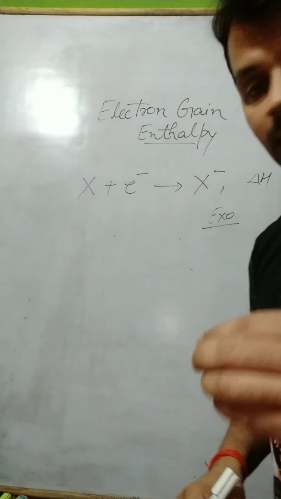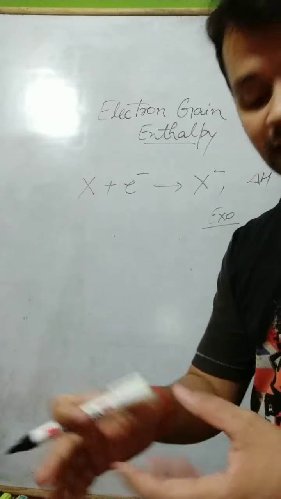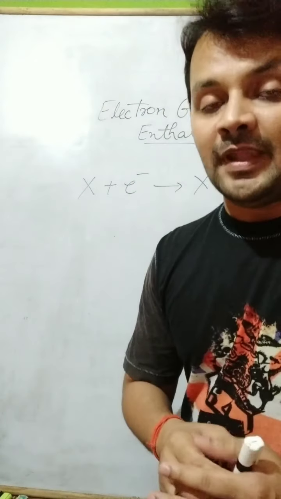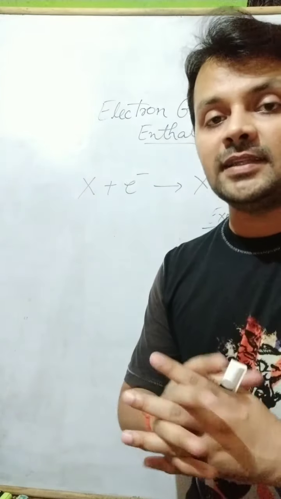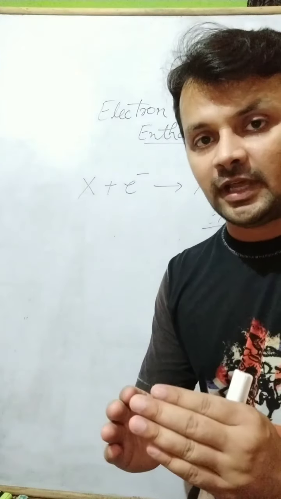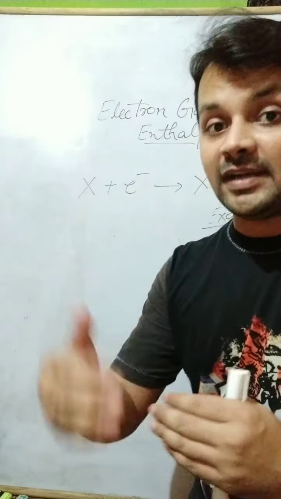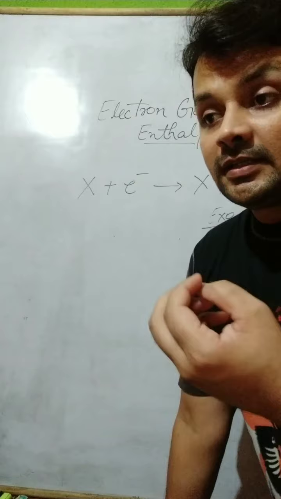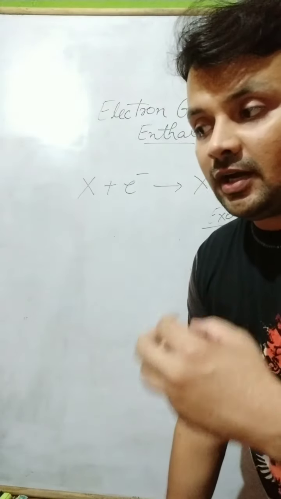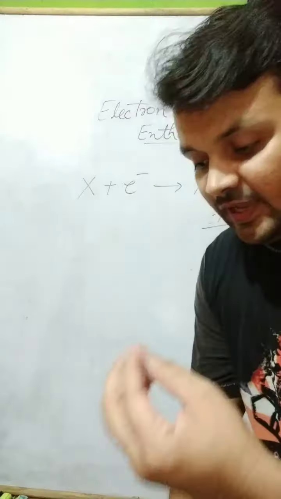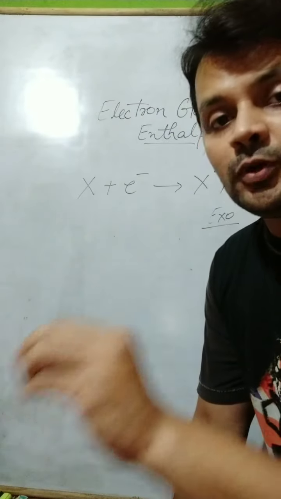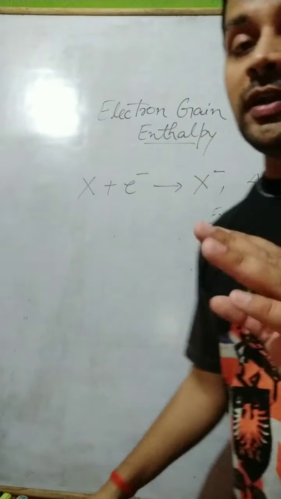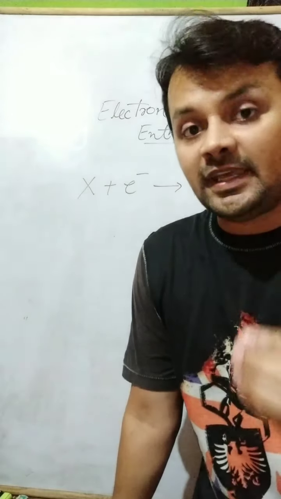Exothermic, because whenever an electron is added in an orbital of a neutral atom, the electrons already present in the orbitals oppose it. They do not allow the electron to enter, so some energy is released. But it was found that in some atoms the energy is not given out. Sometimes we have to give energy in order to put the electron in the orbitals of a neutral atom. So it is better to call it electron gain enthalpy.